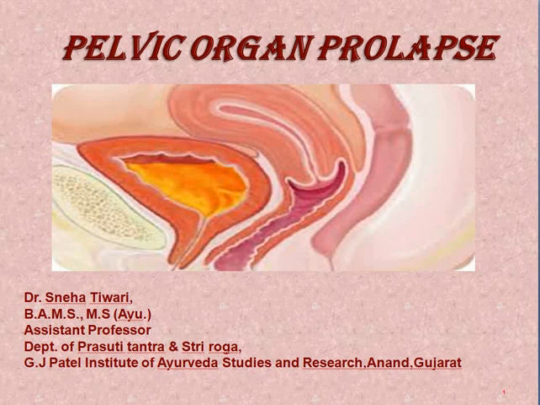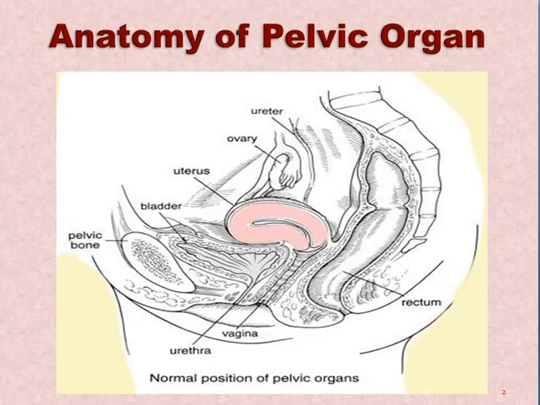So starting with the lecture, whenever we're talking about pelvic organ prolapse, the anatomy of the pelvic organs should be clear. So we'll just see that in brief for the understanding of the lecture further. If we see the anatomy of the pelvic organs, we have to see what comes in the anterior side of the female pelvis, the posterior side, and the medial. So anteriorly we know it's surrounded by the bladder and urethra. Posteriorly there is the rectum and pouch of Douglas.